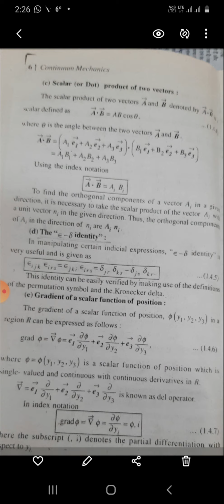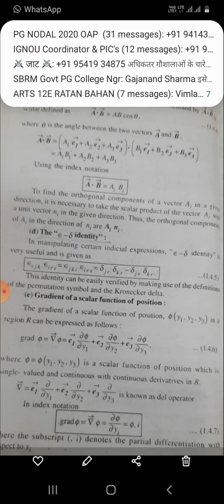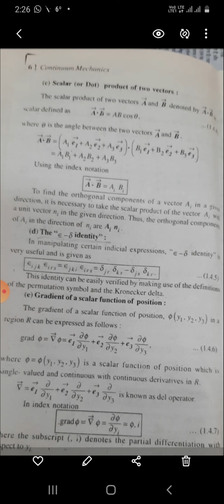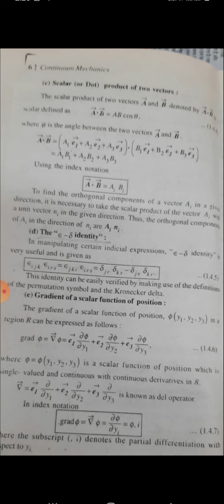Scalar or dot product of two vectors. The scalar product of two vectors A and B is denoted by A dot B and defined as A dot B is equal to AB cos theta, where theta is the angle between the two vectors A and B. A dot B is equal to (A1 e1 plus A2 e2 plus A3 e3) dot (B1 e1 plus B2 e2 plus B3 e3) is equal to A1 B1 plus A2 B2 plus A3 B3. Using the index notation, A dot B is equal to Ai Bi.